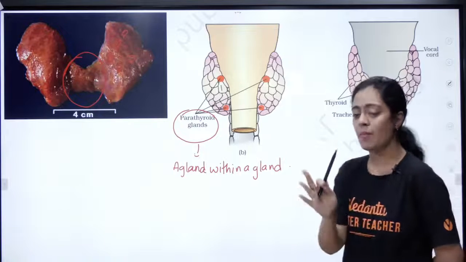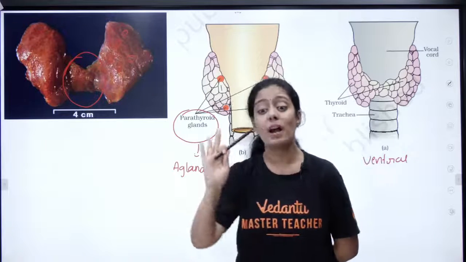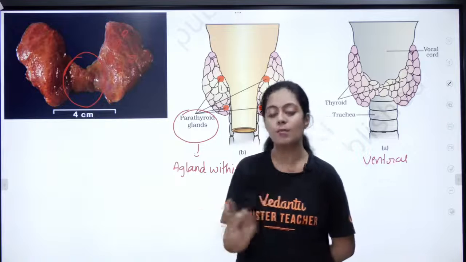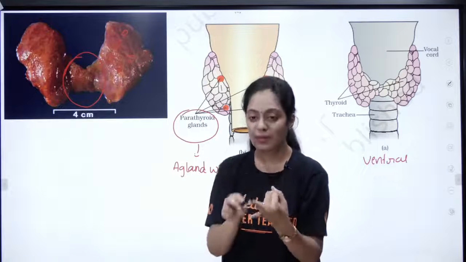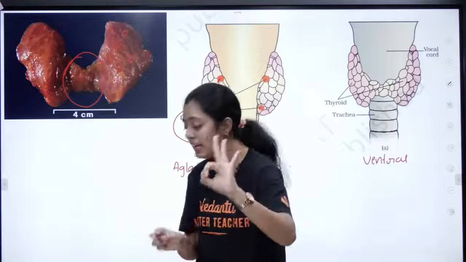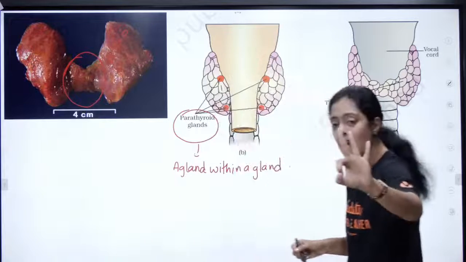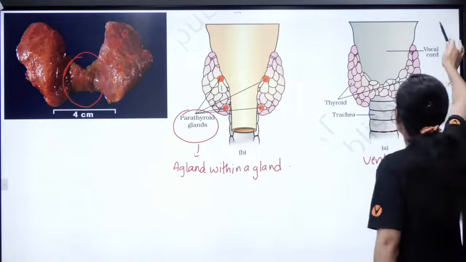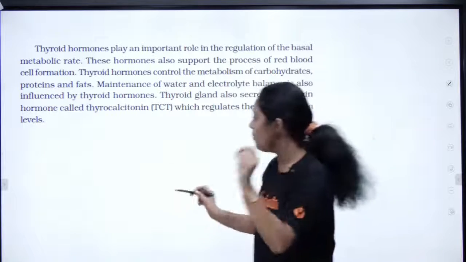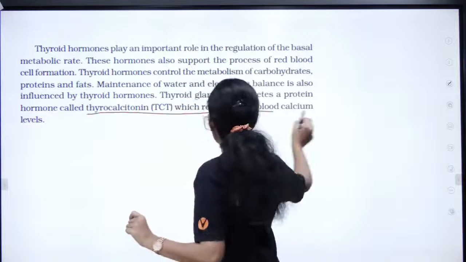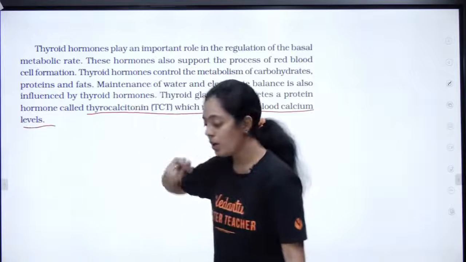So this is what is happening, kids. These are two hormones. Besides these, there is one more hormone that your thyroid gland is producing. One is T3, another is T4. There is one more hormone. Can anyone tell me what is the third hormone produced by your thyroid gland? It has one more important hormone called thyrocalcitonin.